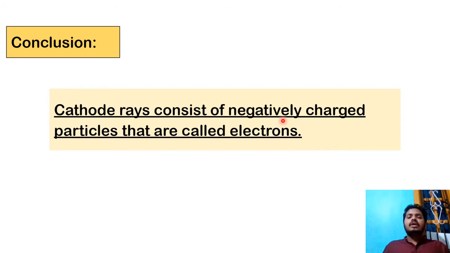So he concluded that what was coming out was from the atoms themselves, which means it must be inside the atom. It was not known where it was, but it was there in the atoms, and it was kicked out of the metal by applying high voltage, and by applying low pressure they slowly started moving towards the anode. Clear? He concluded that negatively charged particles are called electrons. So J.J. Thomson gave this name, electrons.